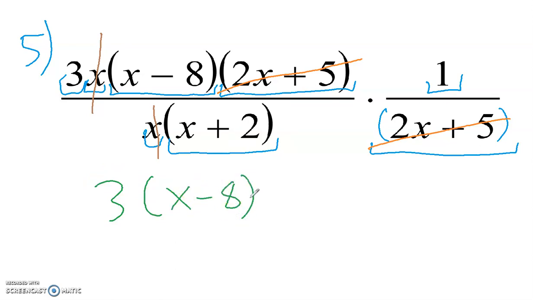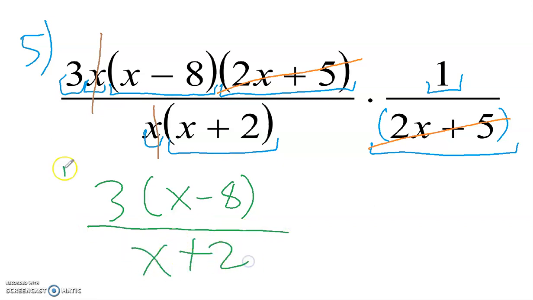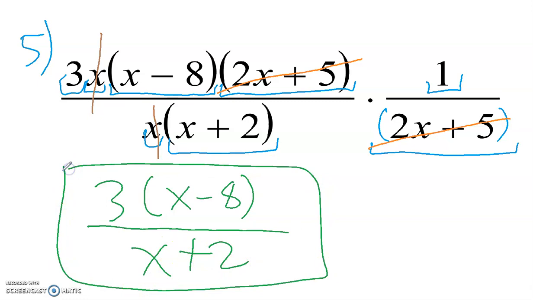We also have a 1, but when you multiply by 1, nothing changes, so we don't need to put up times 1. Well, 3 times 1 is 3. On the bottom, the only thing left over is the x plus 2, and that's your final answer.